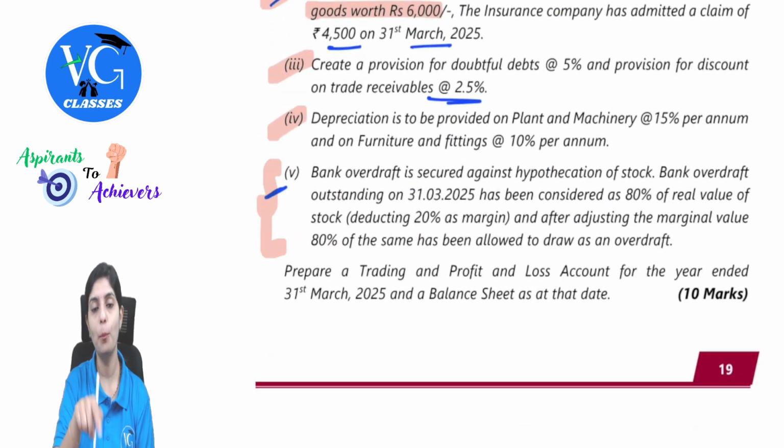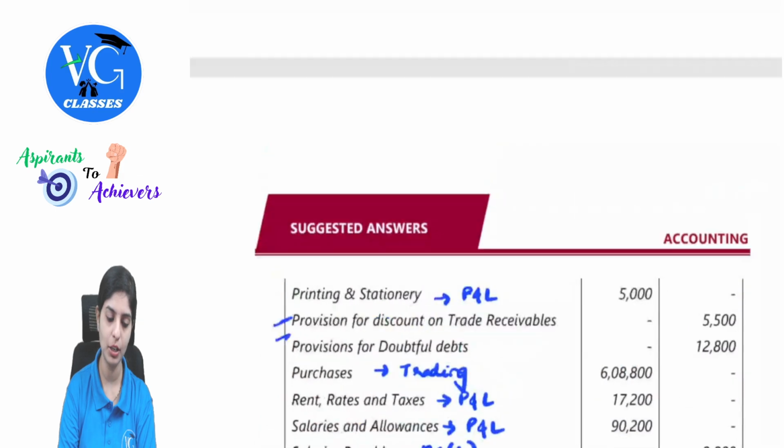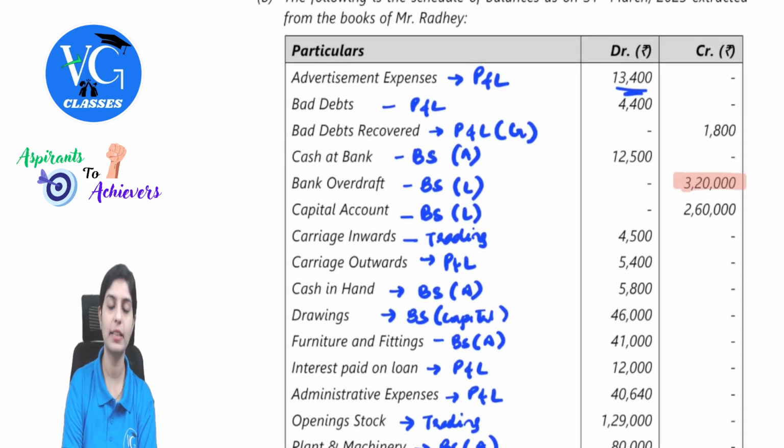They are telling bank overdraft is based on what? It is being considered as 80% of real value of stock. So bank overdraft details is available to us. 80% is taken as the real value of stock, and after adjusting the marginal value, 80% of the same has been allowed as an overdraft. So from the question, bank overdraft is 3,20,000.